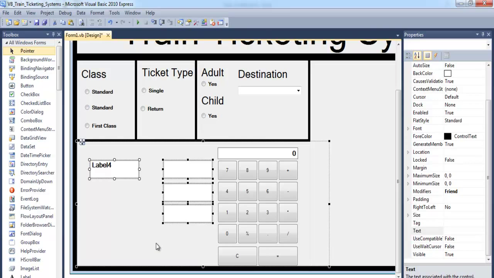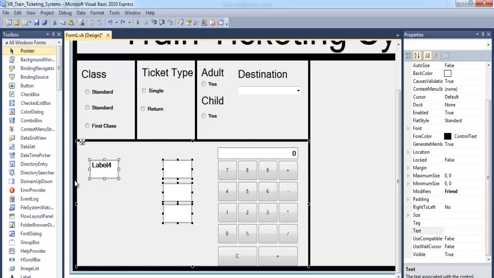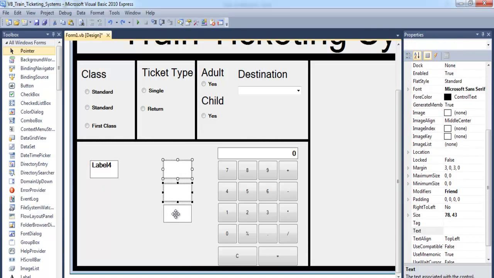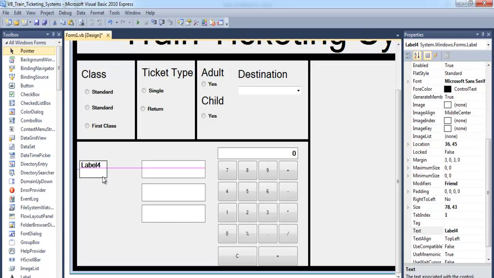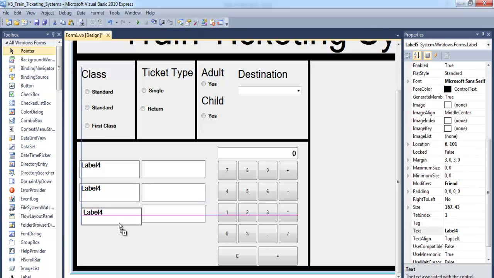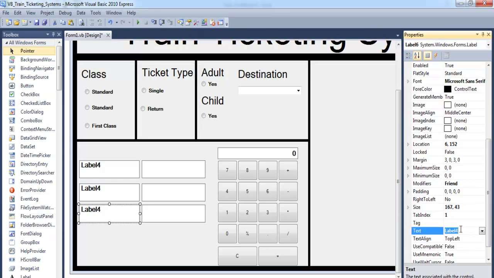Alright, undo that. We just want this. We only want to extend this one. Okay, that's about fine. That's total, tax, and subtotal here.